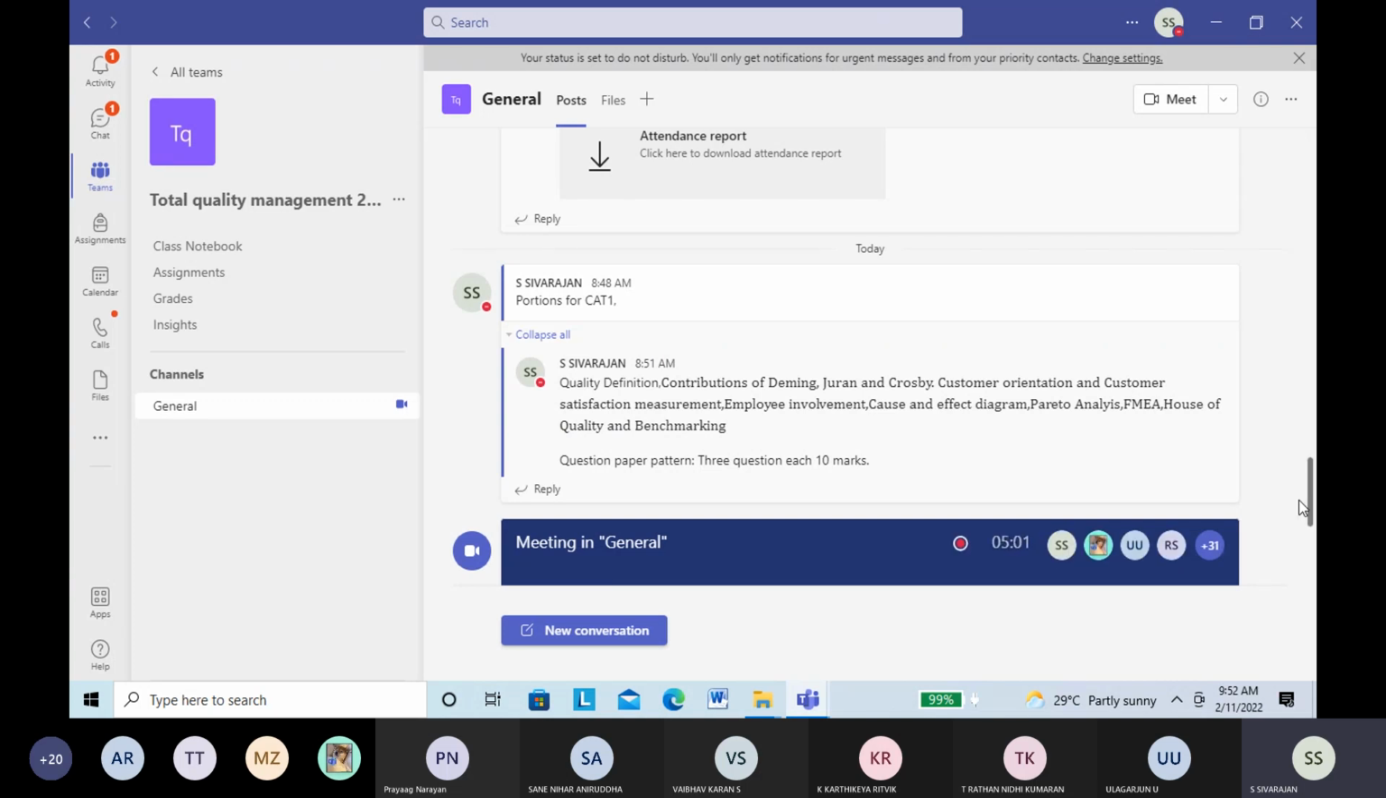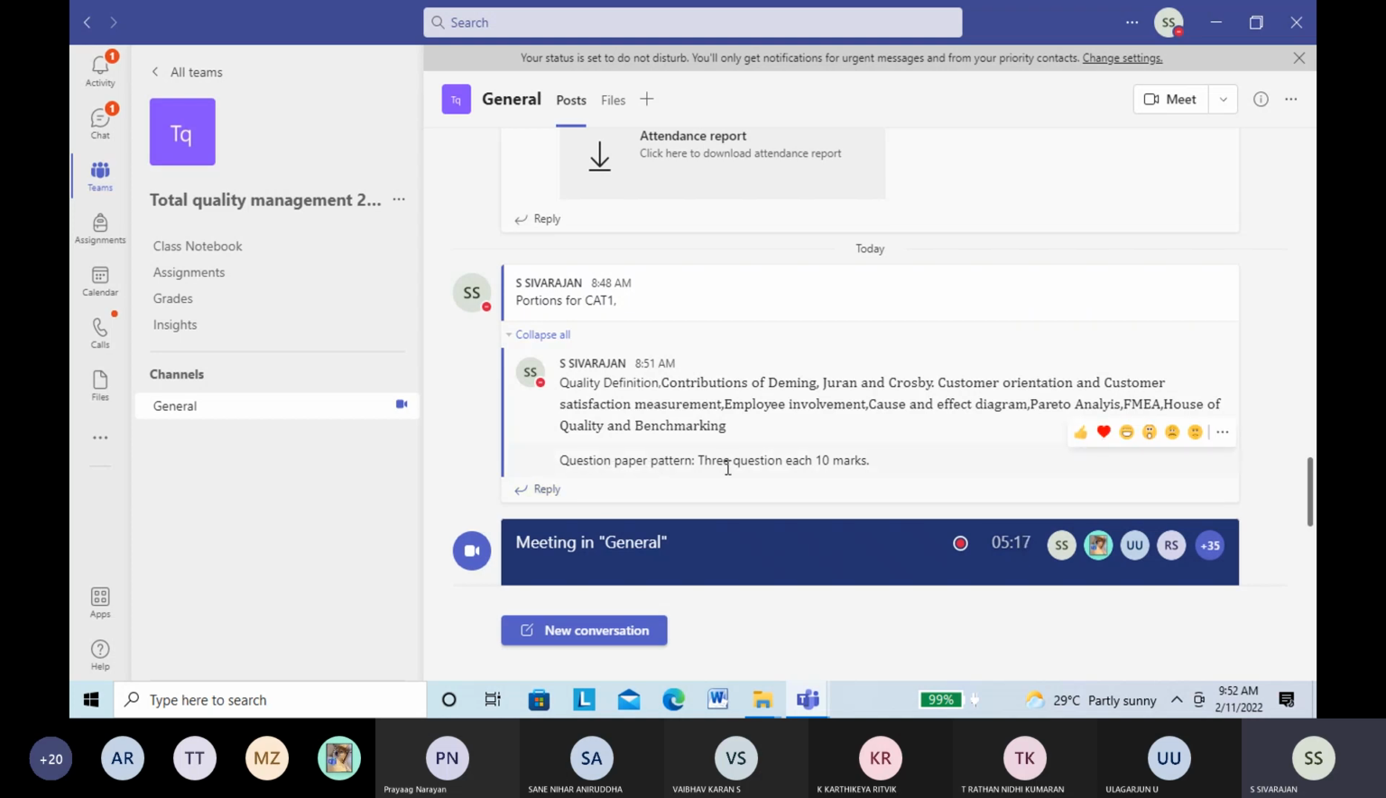Good morning. Tomorrow you have the A1 slot CAT 1 examination. That is MW 1015 Total Quality Management and Reliability. So you have the examination. About the question paper pattern, I have given it just now in the MS Teams post.